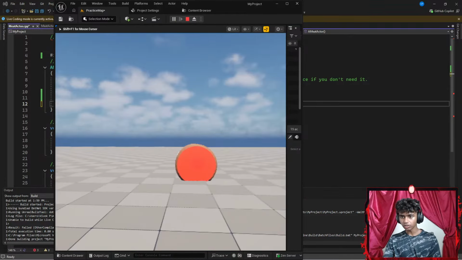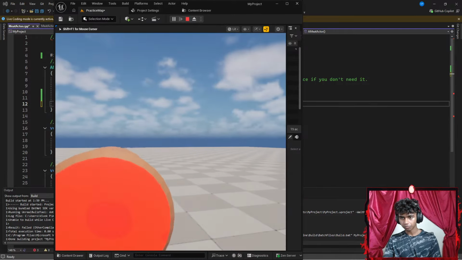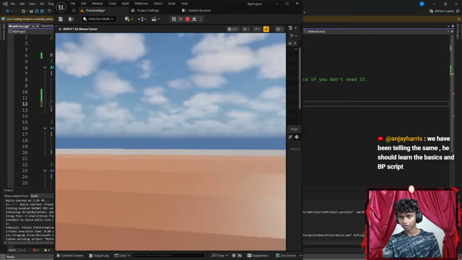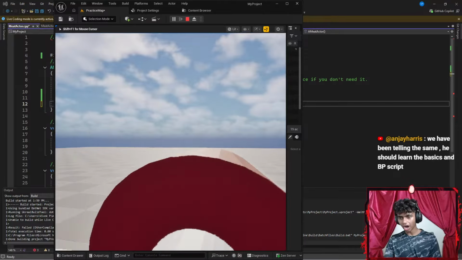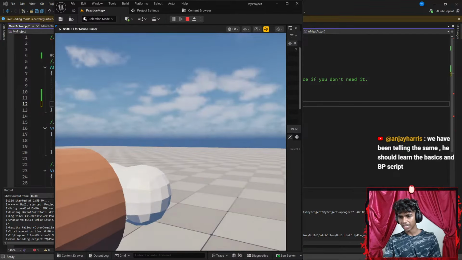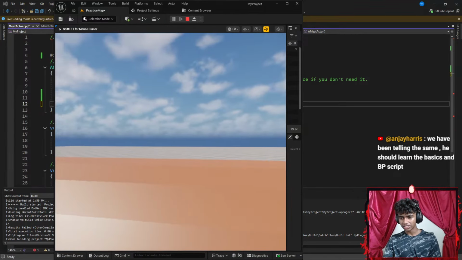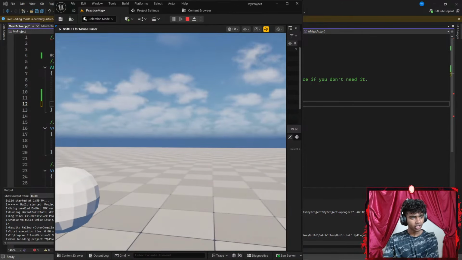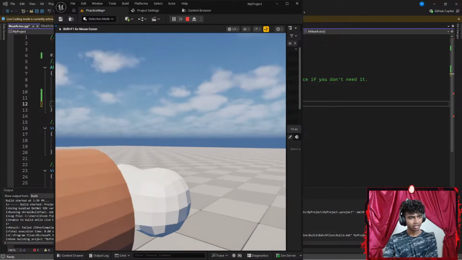Now let's go ahead and go here. I can turn around. There we go. Okay, this is a complete collision now. So I can't pass through my object at all. Did I just pass through my object while saying I can't pass through it? I think this is the perfect collision, guys.